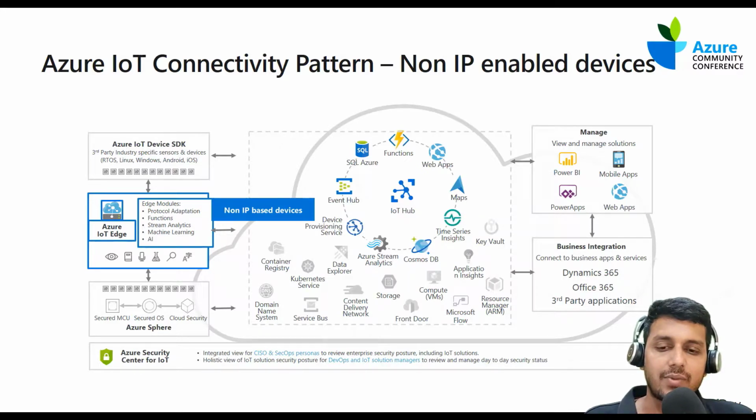So these are basically devices that can only transfer their health data using electromechanical or electrical signals, right? So such devices can be connected using Azure IoT Edge. IoT Edge is basically a software offering that helps us to run on a device, or just imagine a Raspberry device, or there are a lot of industrialized servers or industrialized PCs that are specialized in running such applications at a factory site, right?